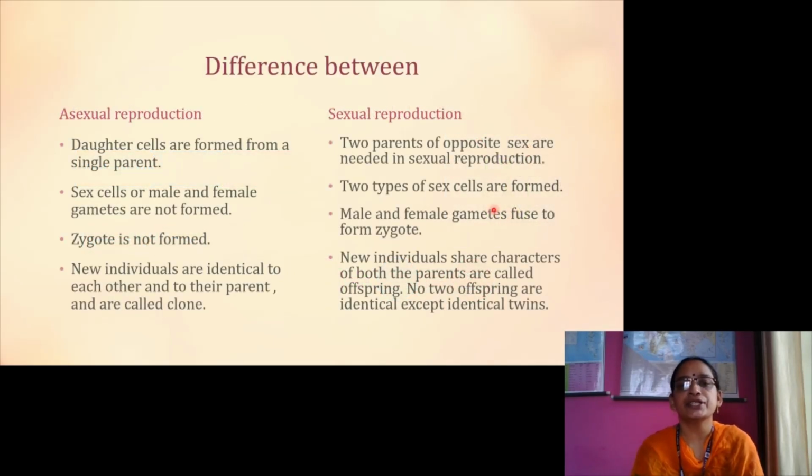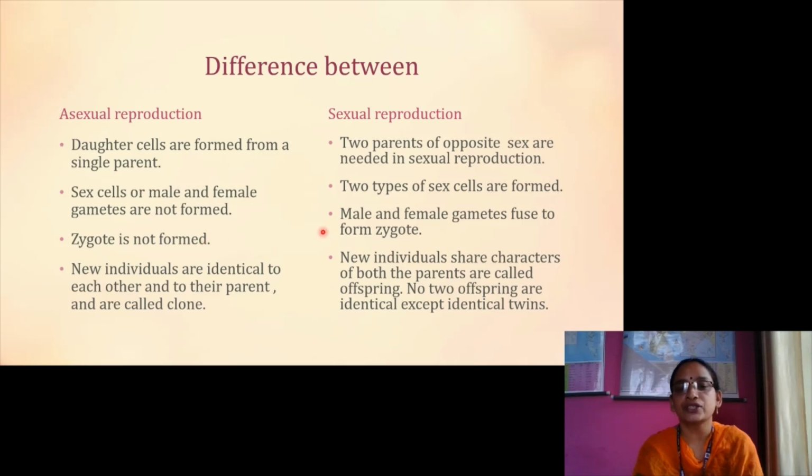What are the differences between asexual reproduction and sexual reproduction? Let us recall. In asexual reproduction, daughter cells are formed from a single parent. In sexual reproduction, two parents of opposite sex are needed. In asexual reproduction, sex cells or male and female gametes are not formed. In sexual reproduction, two types of sex cells are formed. In asexual reproduction, zygote is not formed.